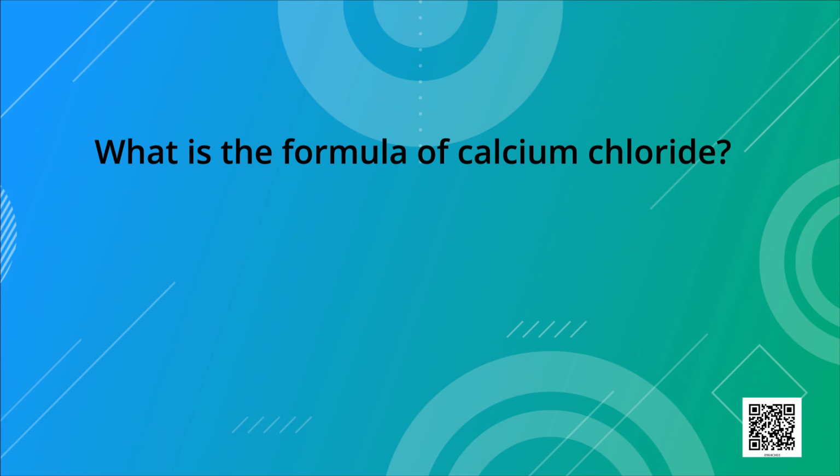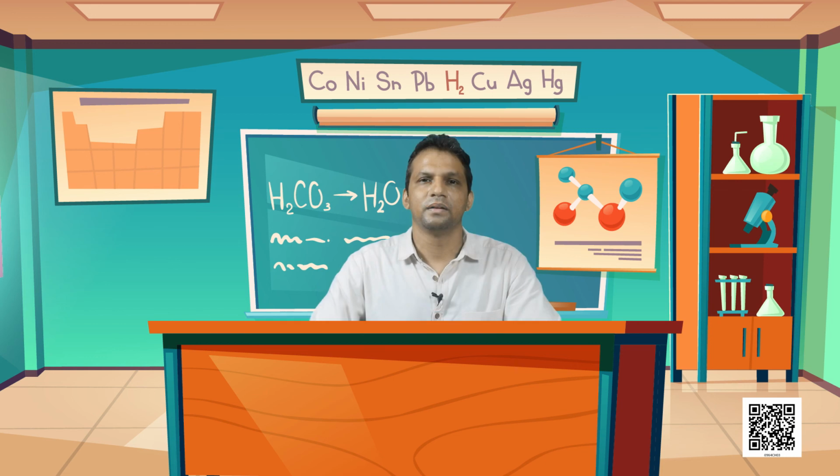Students, what is the formula of calcium chloride? Let me help you in this. The symbol for calcium ion is Ca2 plus and chloride ion is Cl negative. Ca2 plus, Cl negative. So the correct answer is CaCl2.